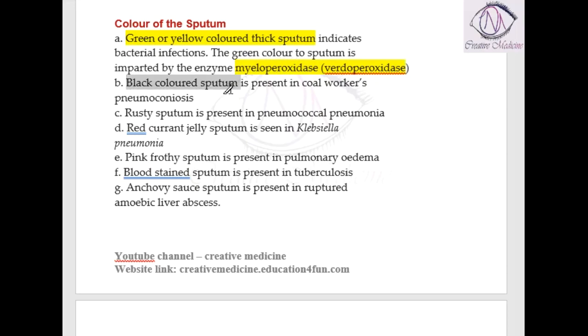Black colored sputum is mainly present in coal workers pneumoconiosis. Rusty sputum is present in pneumococcal pneumonia. Red currant jelly sputum is seen in Klebsiella pneumonia. Pink frothy sputum is seen in pulmonary edema. Blood stained sputum is seen in tuberculosis. Anchovy sauce colored sputum is seen in ruptured amoebic liver abscess. So these are the different colors of the sputum.